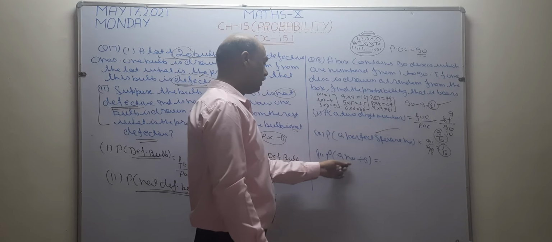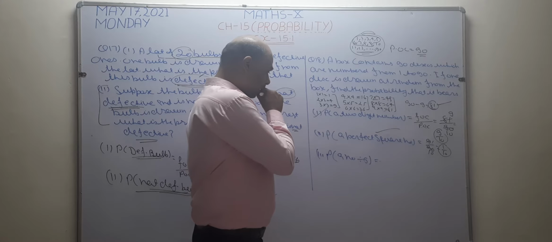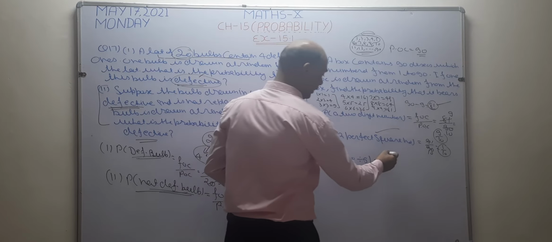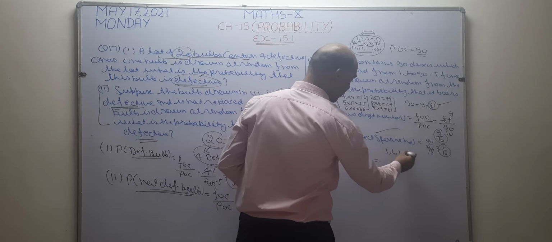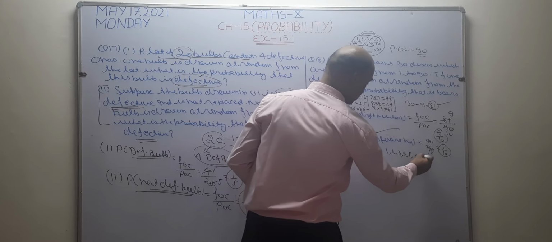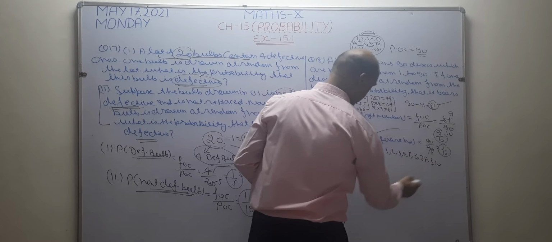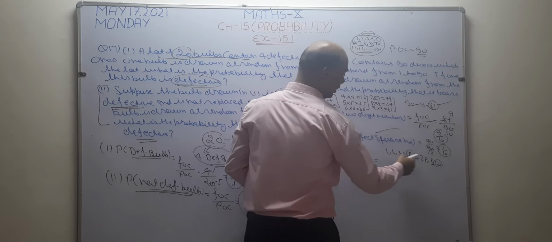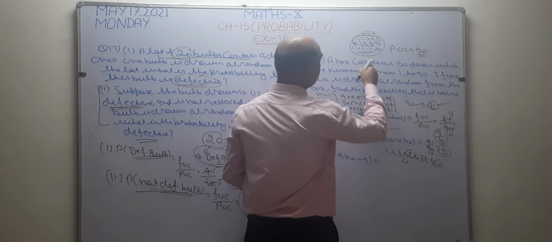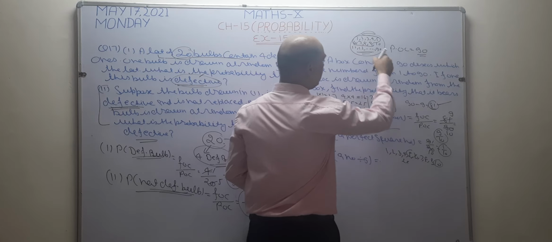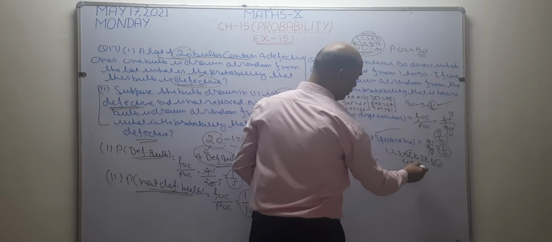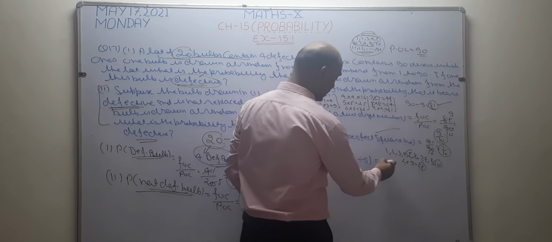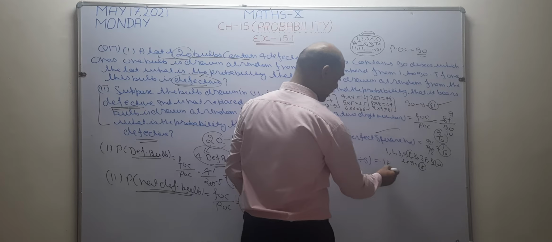Now I want to check how many numbers are divisible by 5. From 1 to 10, I want to check how many numbers are divisible by 5. From 1 to 10 only 2 numbers are there. If from 1 to 10 only 2 numbers are there, it means from 1 to 90 there are 9 into 2, 18 numbers which are divisible by 5. So the answer becomes 18 by 90.